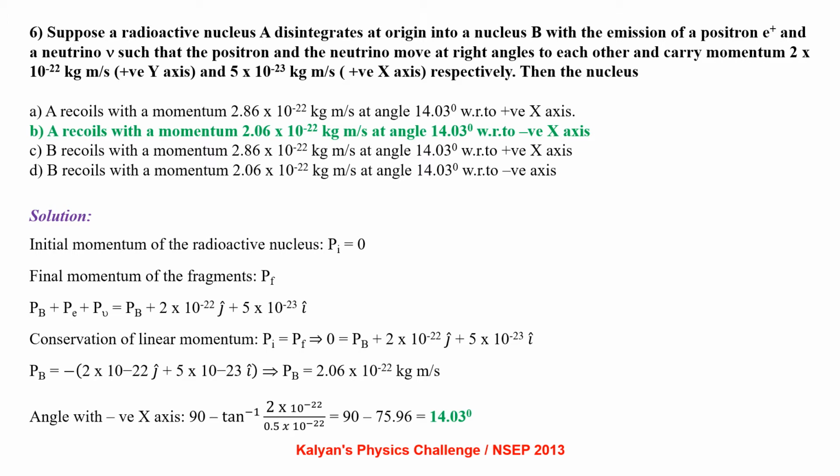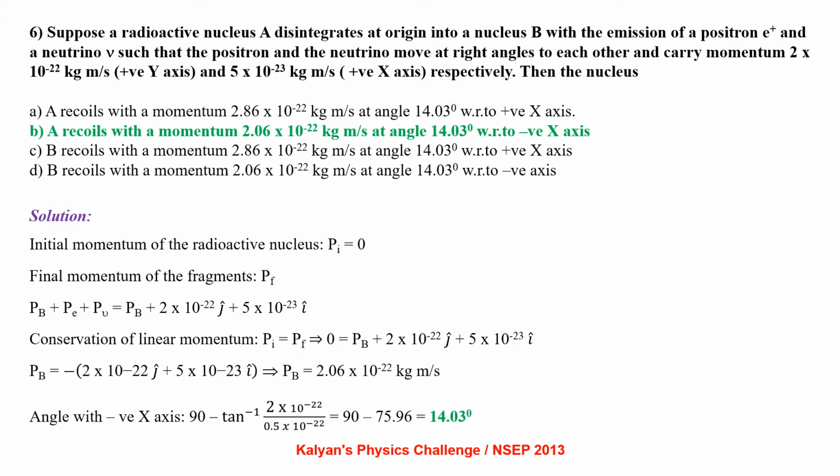Final momentum of the fragments, let us say P final, can be written as Pb plus Pe plus P neutrino. So that is Pb plus 2 into 10 power minus 22 j cap plus 5 into 10 power minus 23 i cap. Applying conservation of linear momentum, P initial equal to P final, we have 0 equal to Pb plus 2 into 10 power minus 22 j cap plus 5 into 10 power minus 23 i cap, which gives us Pb equal to 2.06 into 10 power minus 22 kg meter per second.